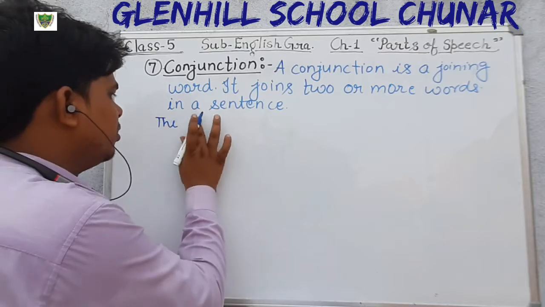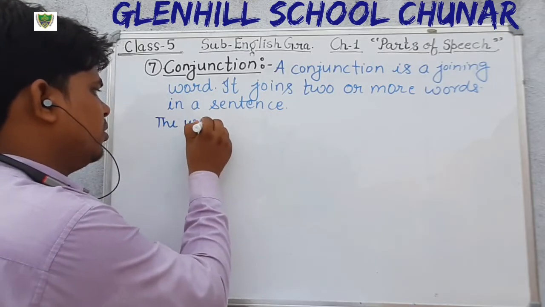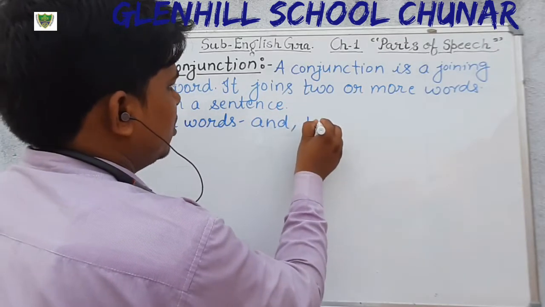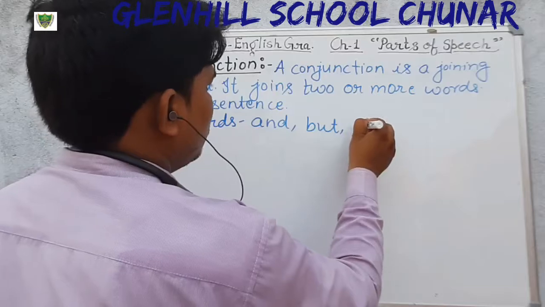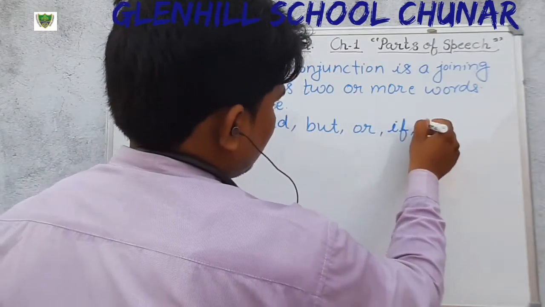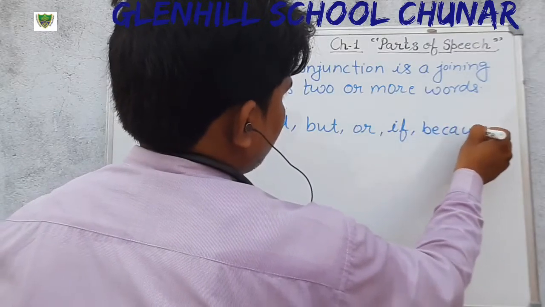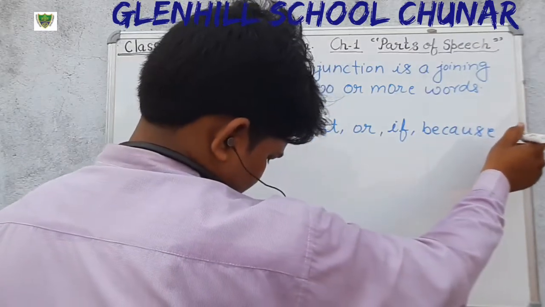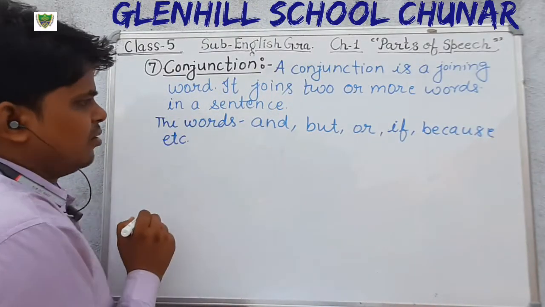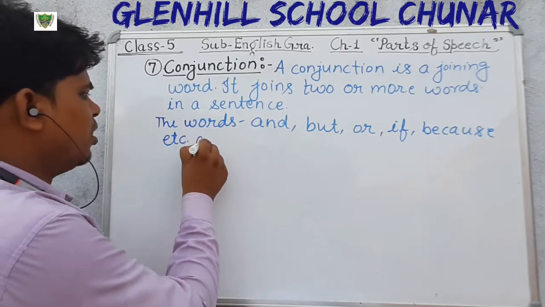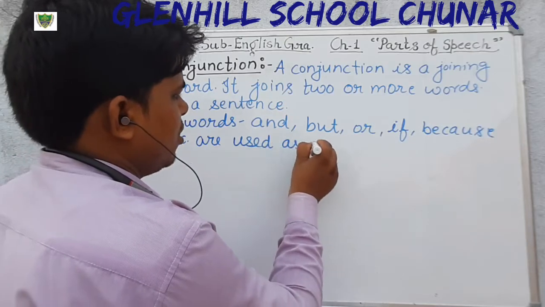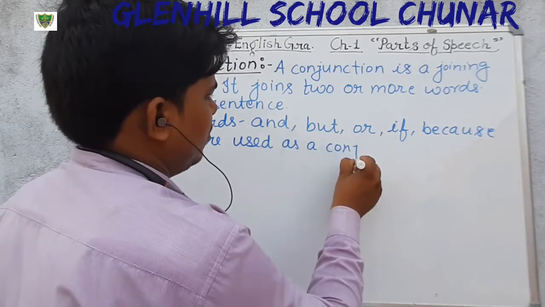The words and, but, or, if, because, and there are so many words, as well as, okay, etc. are used as conjunctions.